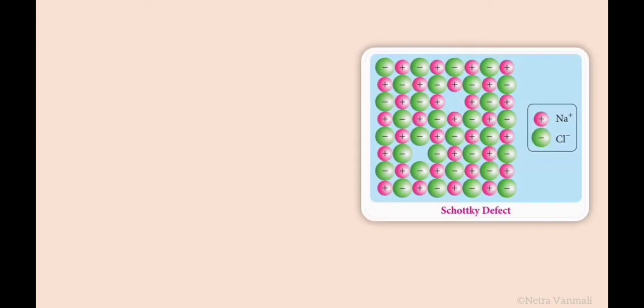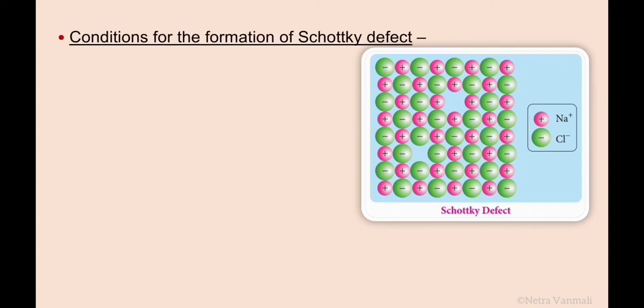This diagram also represents the Schottky defect. This is the diagram of an NaCl crystal where one Cl- ion is missing and one Na+ ion is missing. So as one ion pair is vacant, creating a vacancy, this is a type of Schottky defect. There are conditions for the formation of Schottky defect.